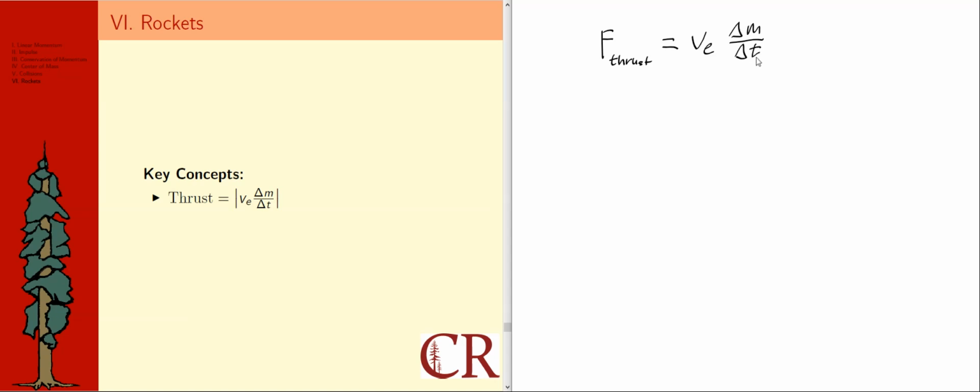There's also this delta M over delta T. That is the rate of mass burn of the fuel. In other words, the rate at which the rocket is burning up fuel, as a mass per time, like kilograms per second, maybe. The reason for the absolute value here is that usually the fuel is decreasing in time, so in that sense this rate could be thought of as being negative. But if you understand that and just make sure that you always put in a positive delta M over delta T, then you don't really need the absolute values. You just need to remember conceptually that that's what you're going to do.